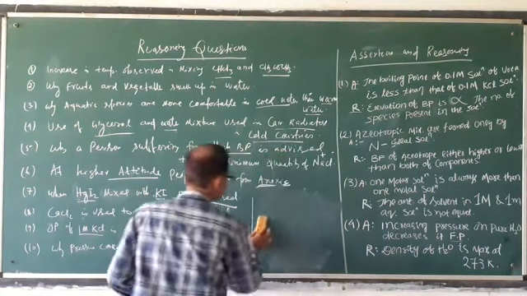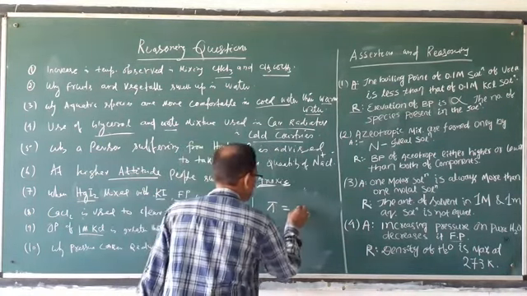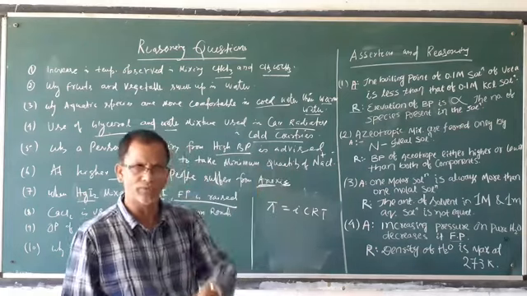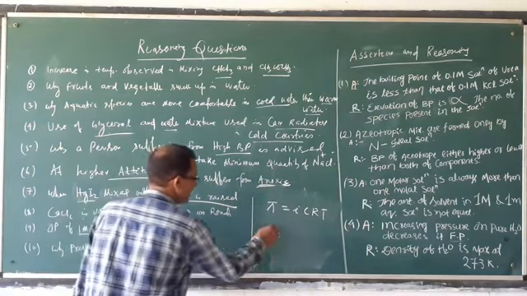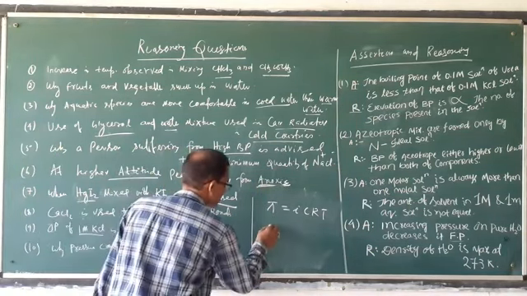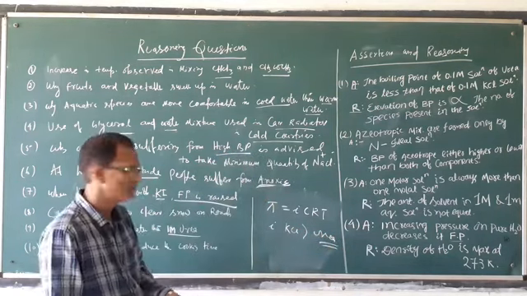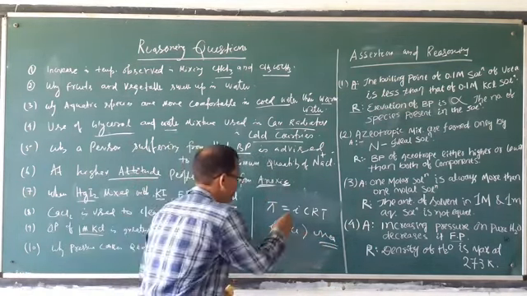Osmotic pressure also depends upon the i value. As per the Van 't Hoff equation, pi equals i C R T. If the i value is more, osmotic pressure is more. Then in the question, normally the i value of KCl is greater than that of urea, because urea is a covalent compound, not easily dissociated. But KCl produces K plus and Cl minus.